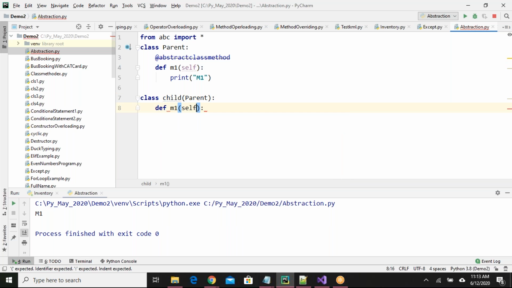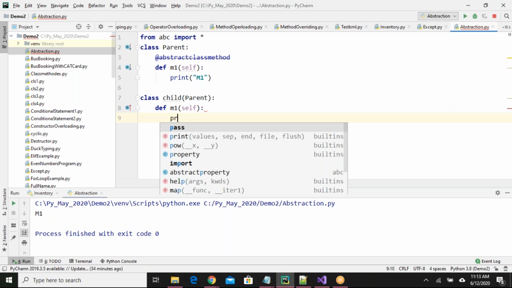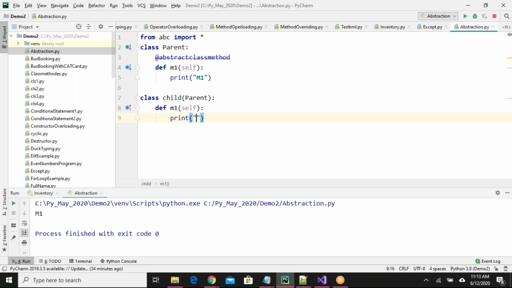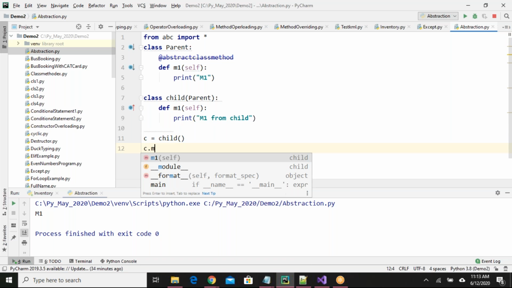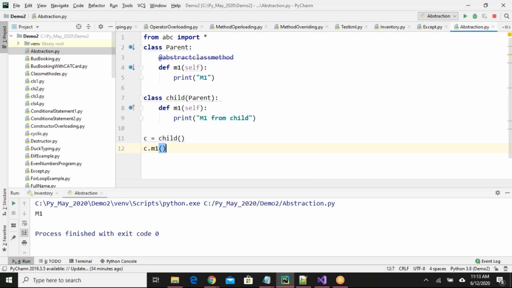Define M1, print M1 from child. So if I create an object for child, c equals Child, c dot M1, which one will be executed? What is the output I'll get? I'll get the output M1 from child class.